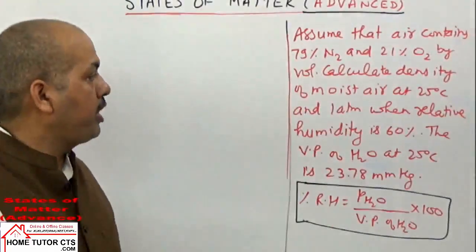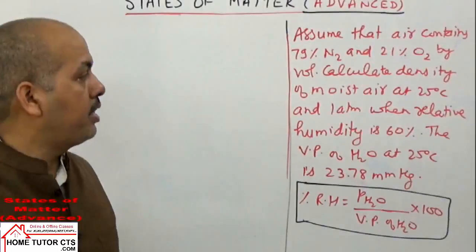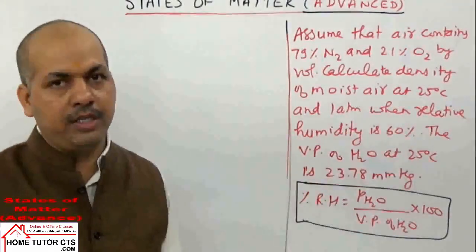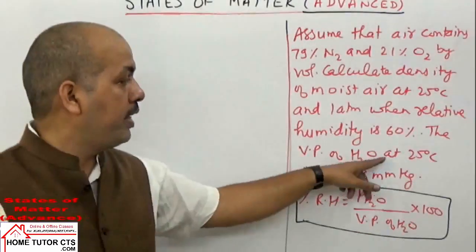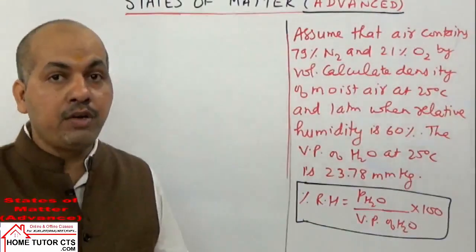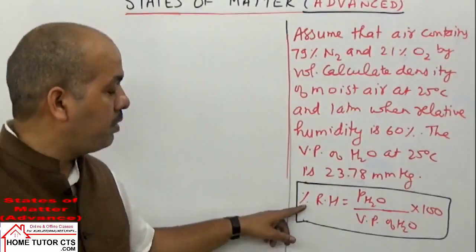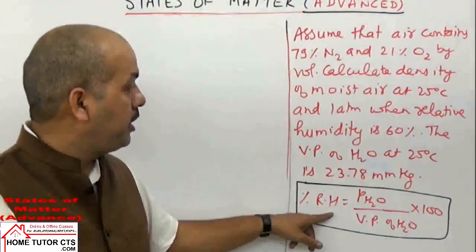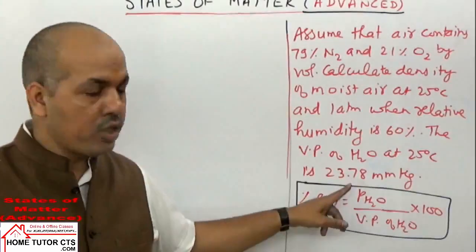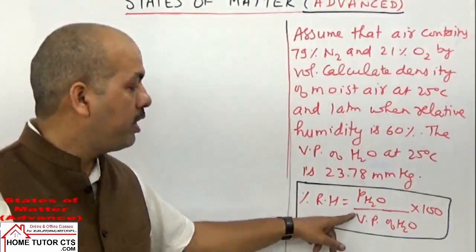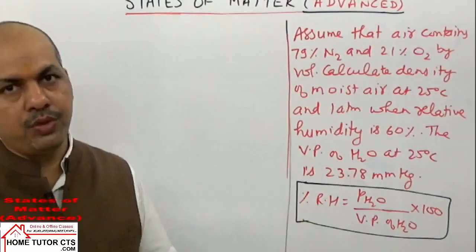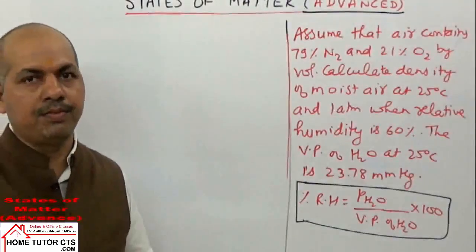Calculate the density of moist air at 25 degrees Celsius and 1 atm when the relative humidity is 60%. The vapor pressure of water at 25 degrees Celsius is 23.78 millimeter of mercury. You are given the formula for percentage relative humidity: partial pressure of water in the air, P_H2O, divided by the vapor pressure of water at that temperature, times 100. This relation is given to you. So try this question yourself.